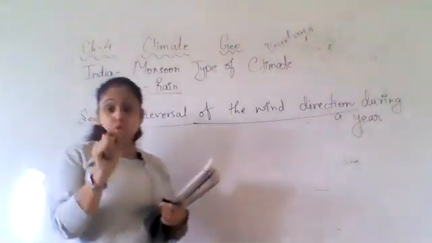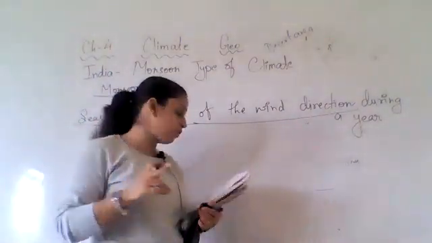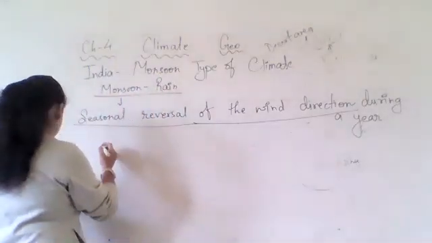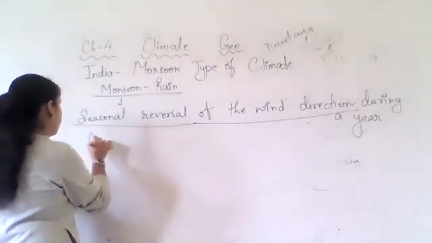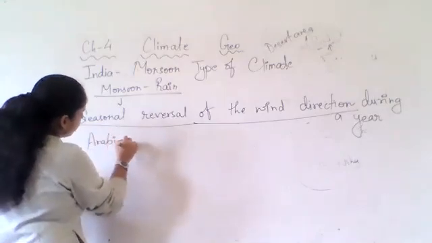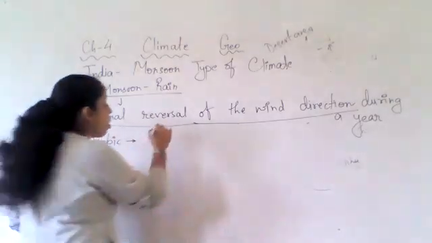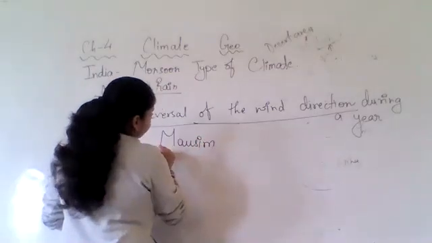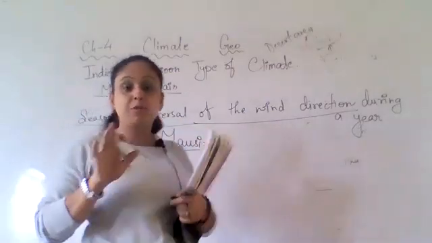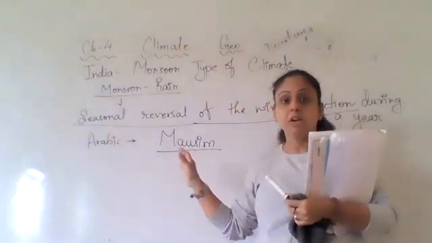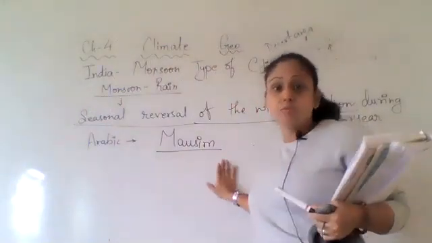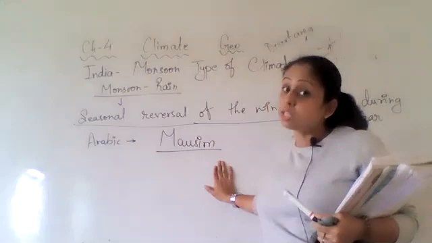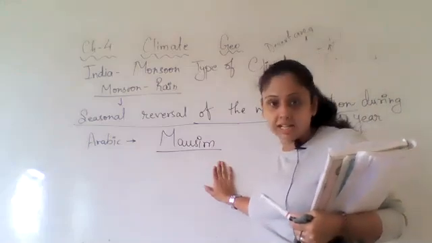Okay. Now monsoon is actually derived from an Arabic word, which is mausim. Now this mausim, we have a similar word, mausam, in Hindi, right?